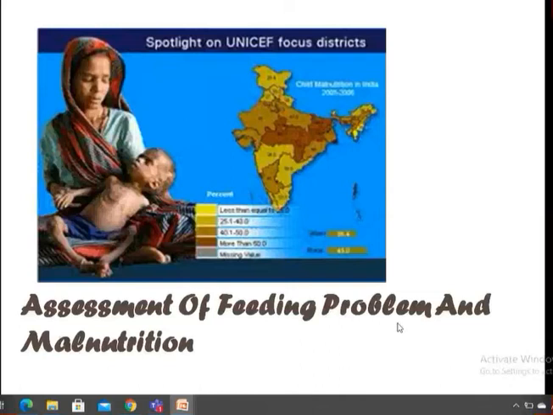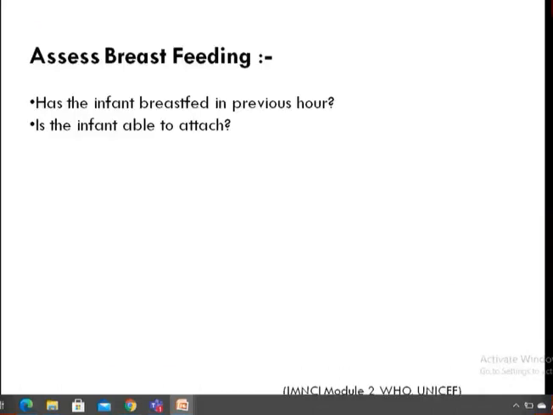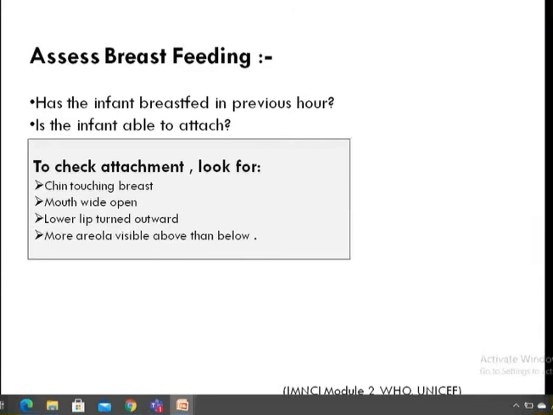For that, the questions to be asked are: has the infant breastfed in the previous hour? Is the infant able to attach to the nipple? You have to look for the attachment. Ask the mother to breastfeed the child in front of you to see whether the baby is able to suck the milk or not. And the child should have good attachment.